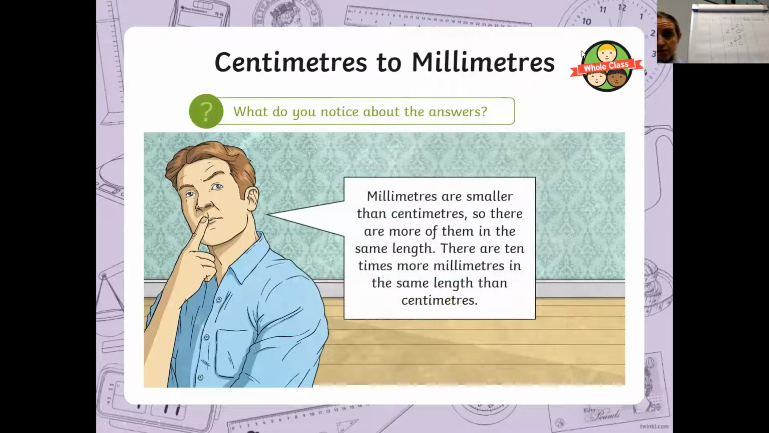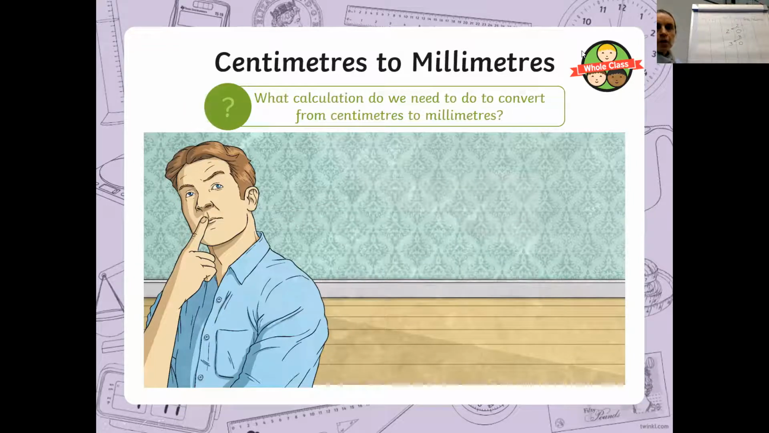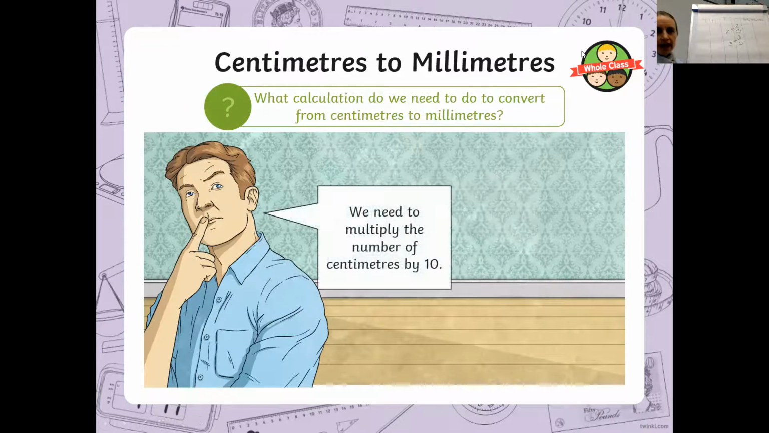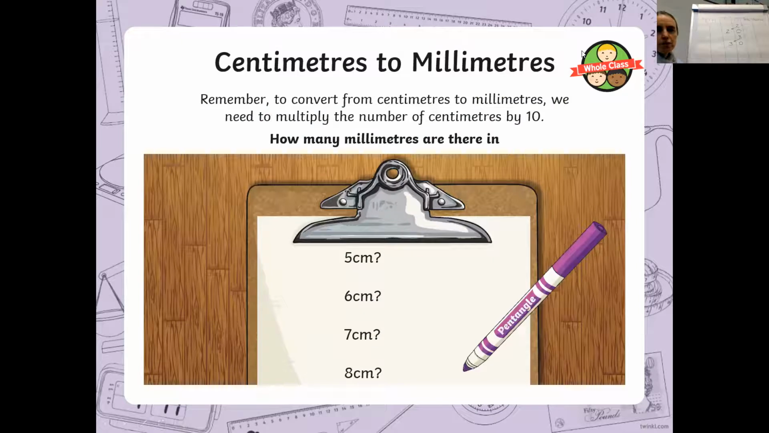Millimetres are smaller, okay? So there's more of them in the same length. There's 10 times more millimetres in the same length than centimetres, which is why we multiply by 10 to go from centimetres to millimetres. What about then, okay, there's a few more examples there.